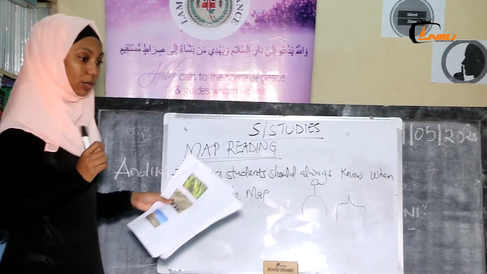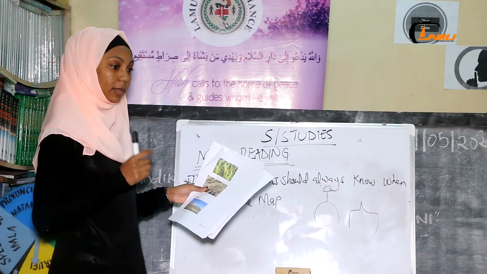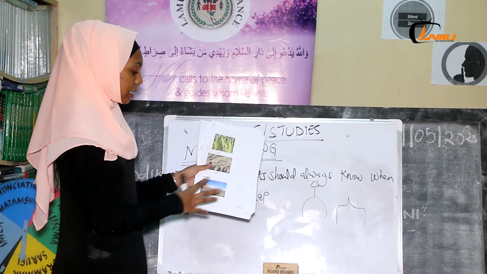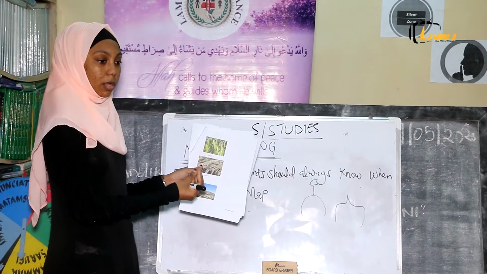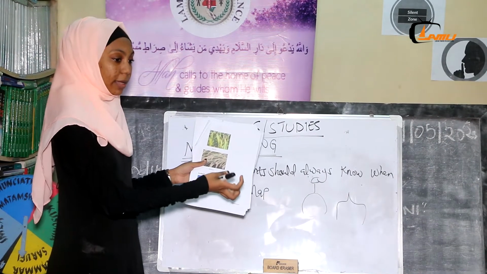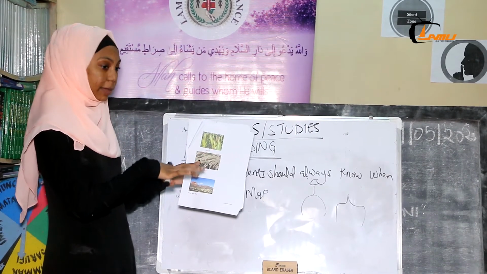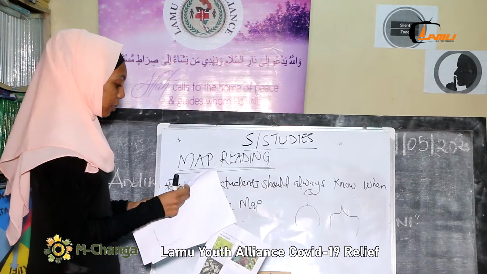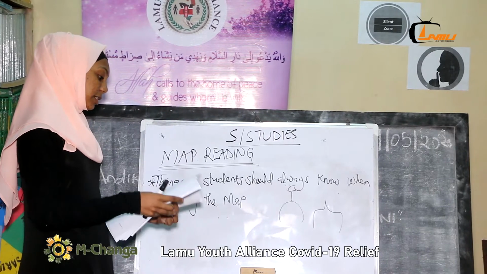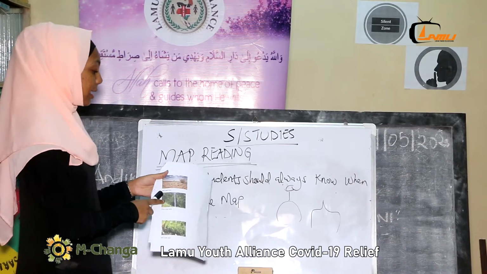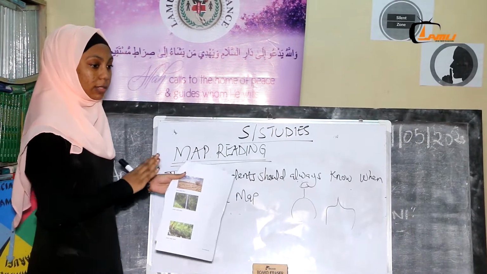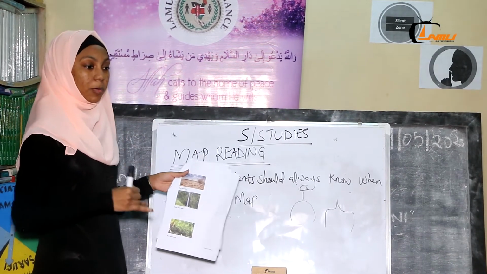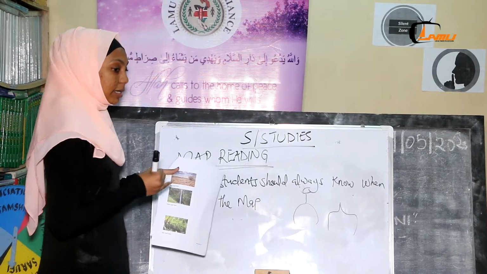Again, a student should also know the climate. There is cool and dry. This is how cool and dry looks. It's dry, yes, but there are some grasses or plants growing, with a lot of sunshine. Again, we have another climate which is hot and dry. Hot and dry is completely dry. The only plant that grows in hot and dry is a cactus. We have a cactus.